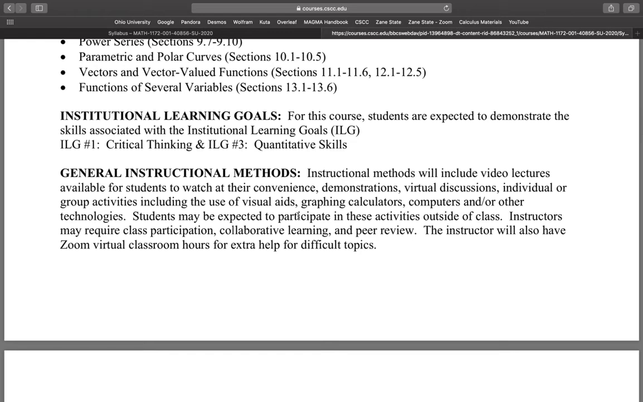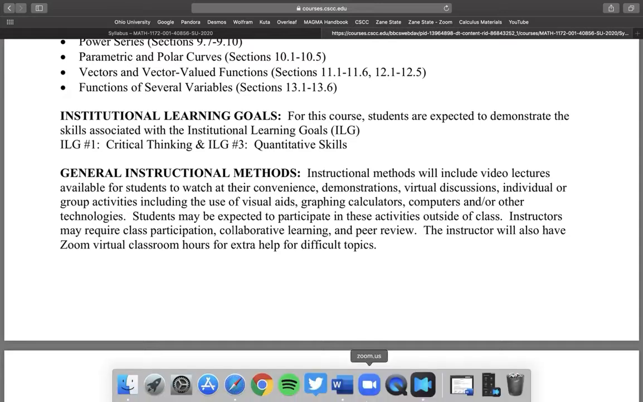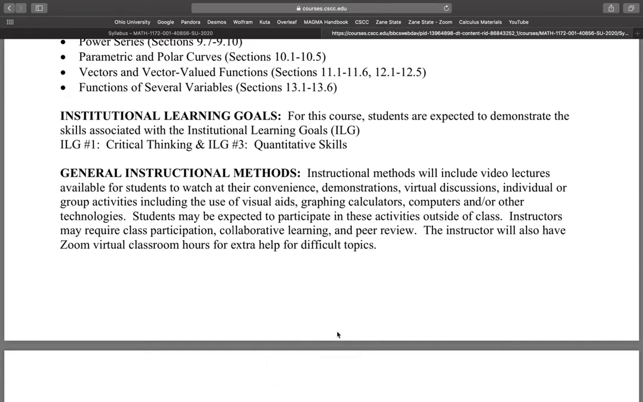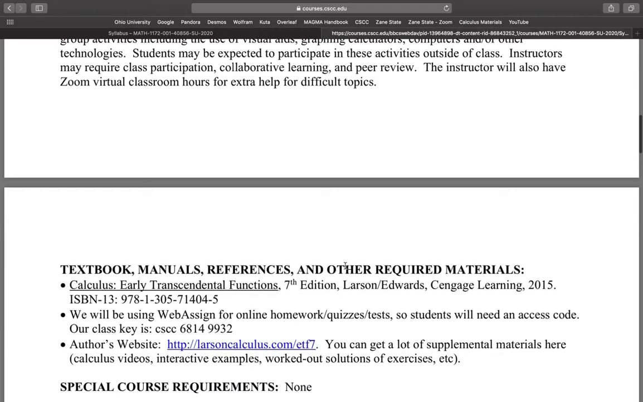And I'm going to have Zoom virtual classroom hours for extra help on difficult topics. So I sent you guys a survey that I need you to do, and in that survey you are to tell me some blocks of time that work well for you. A couple of times a week I plan to host live Zoom sessions for everybody to attend if they want, and I will go through many practice problems for the sections we are covering during that week.